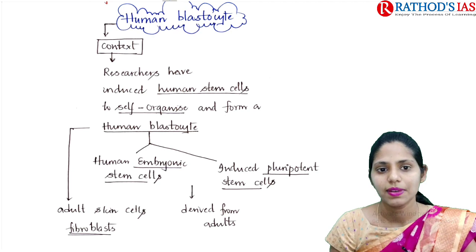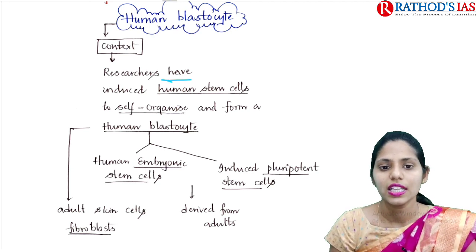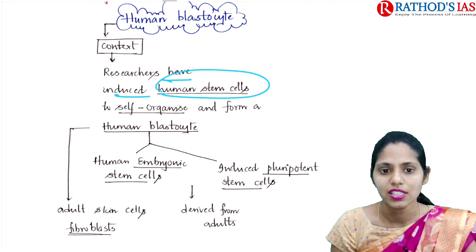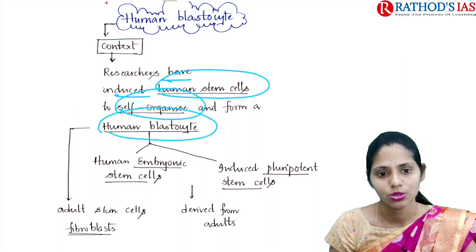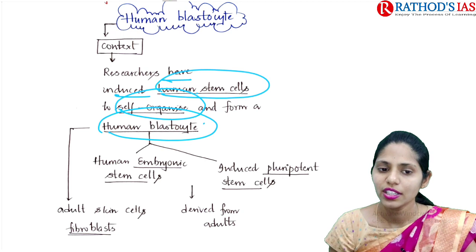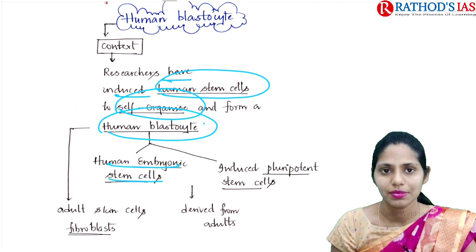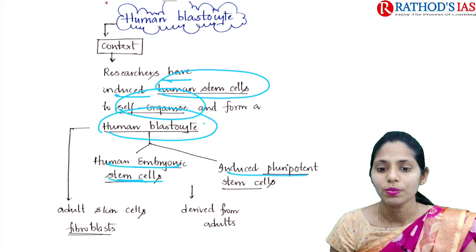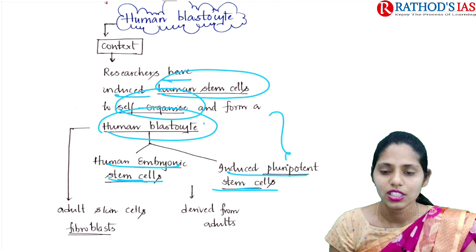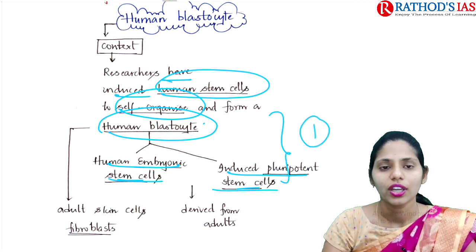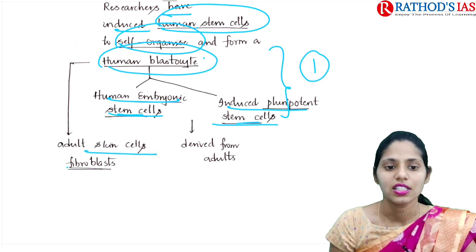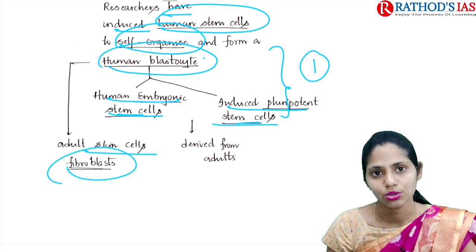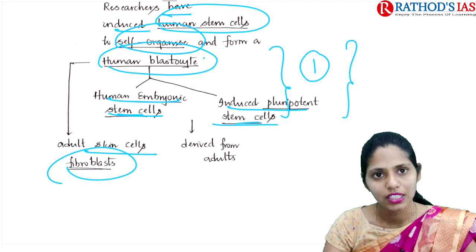If you see the context, it mainly says that researchers have induced human stem cells to self-organize and to form a human blastocyte. They are introducing mainly human embryonic stem cells and also some induced pluripotent cells. So this is research done by one group. Another group is mainly introducing adult skin cells, that is fibroblasts, into this blastocyte. So this is about these petri dish people.